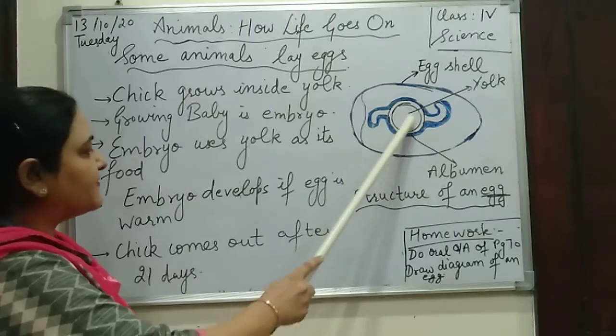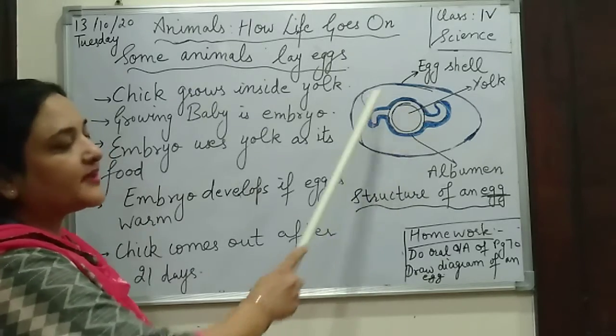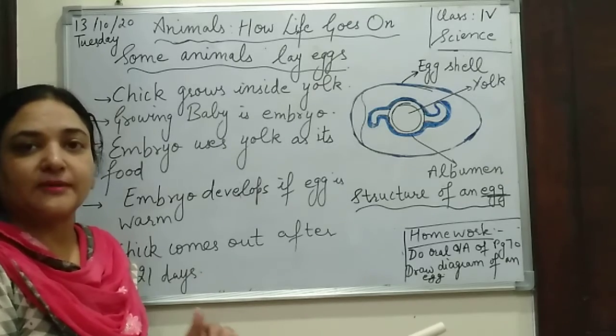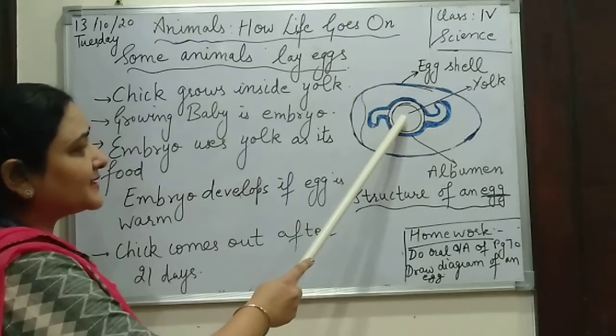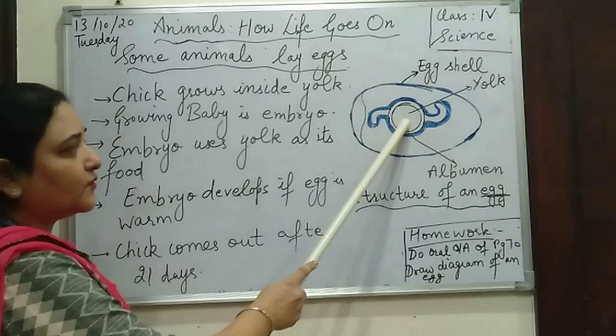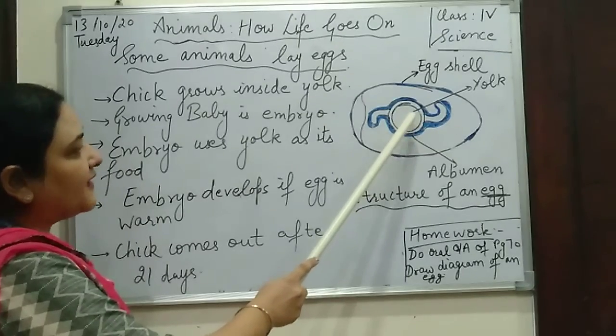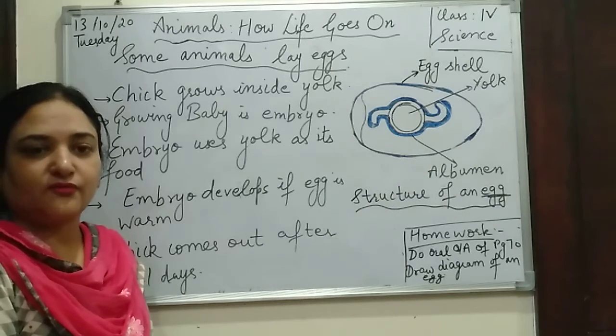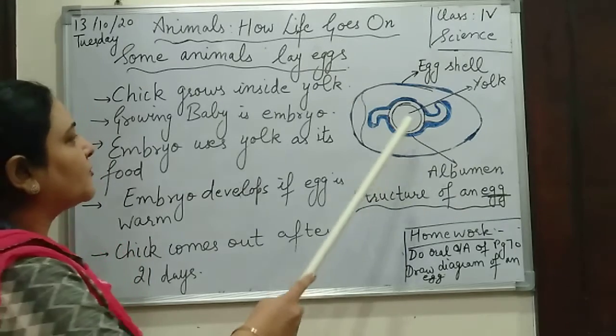And the embryo develops only if the egg is warm. That is why the bird has to sit on the egg to keep it warm. The embryo can grow only if the egg is warm. And then after 21 days, the egg is going to hatch and the chick is going to come out of the egg.